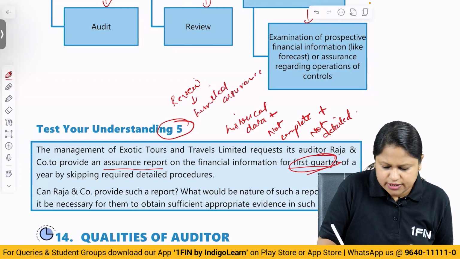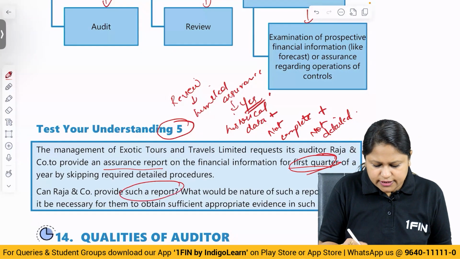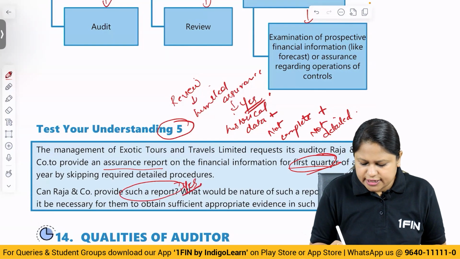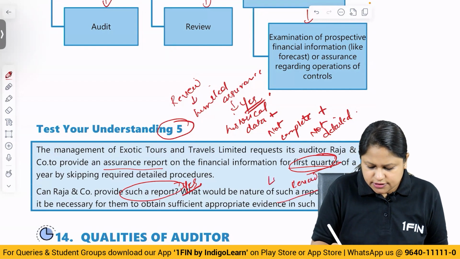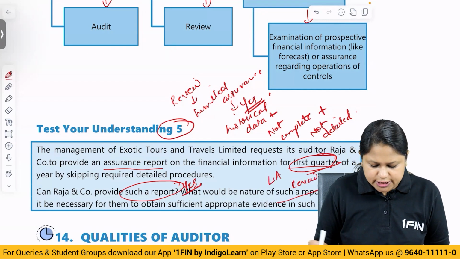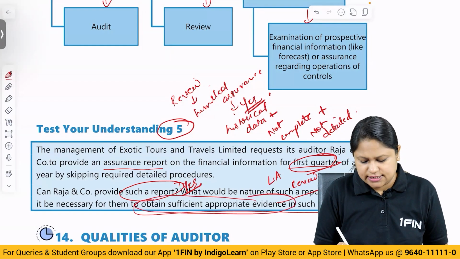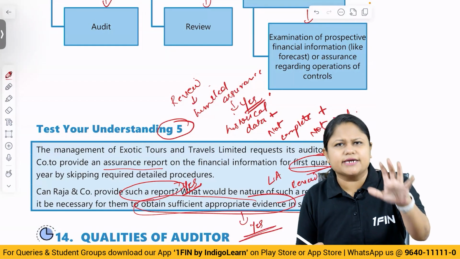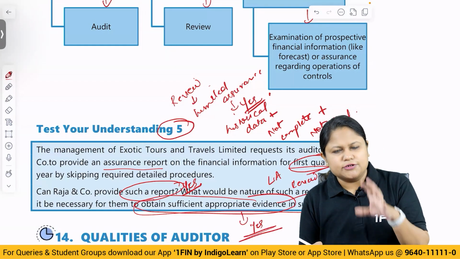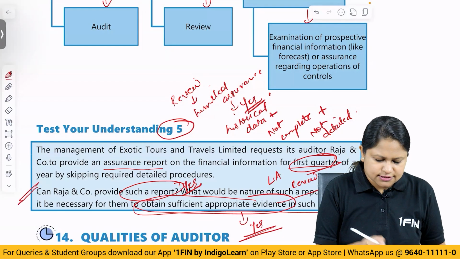Correct? And are you allowed? The answer is yes. So here, can Rajan provide such a report? Yes. What would be the nature of such a report? Review engagement it is. That is limited assurance. Would it be necessary to obtain sufficient appropriate evidence? Yes. Whichever assurance engagement it is, are you required to obtain sufficient appropriate evidence? The answer is yes. Sufficient appropriate evidence is to obtain limited assurance. Got it? But sufficient appropriate evidence would be required depending upon the type of assurance. So the answer to that is yes.